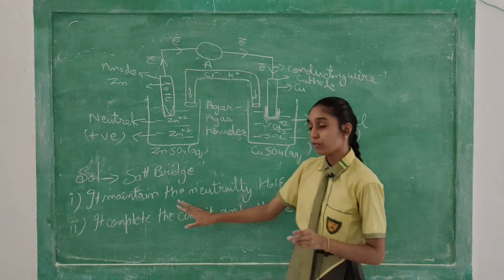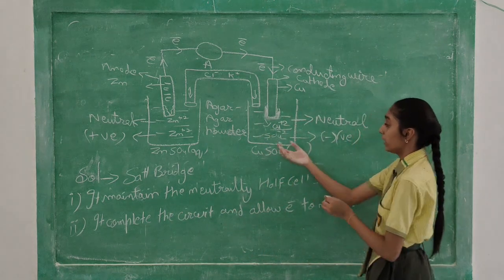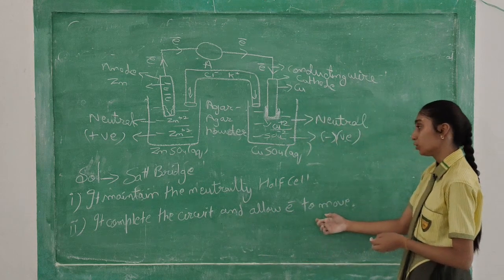So here we see two functions of salt bridge. First, it maintains the neutrality of half cell. It makes the solution neutral, and the second is it completes the circuit and allows electron to move.